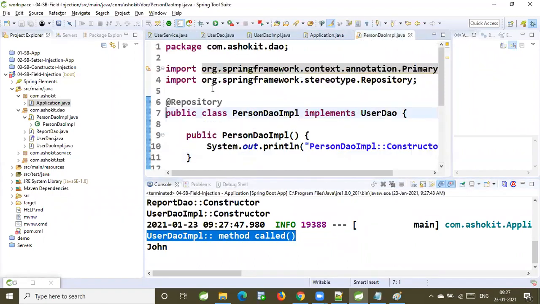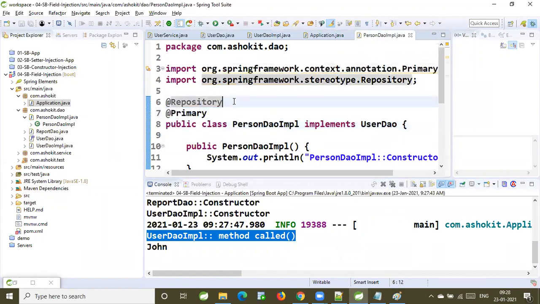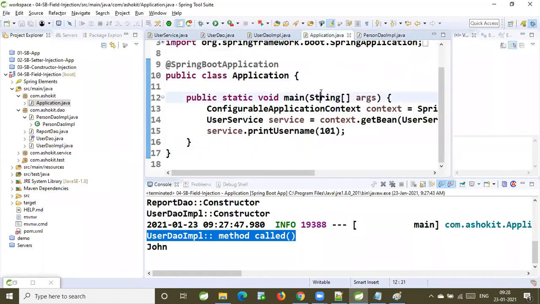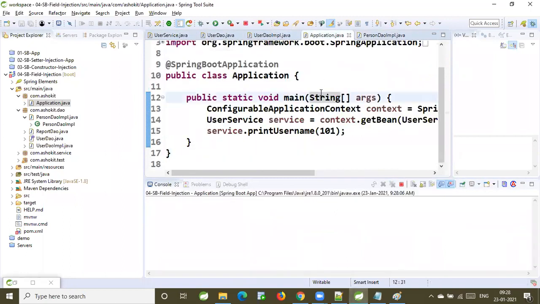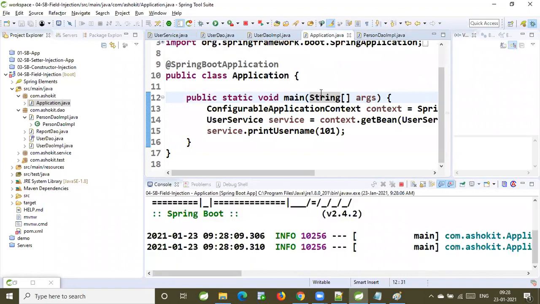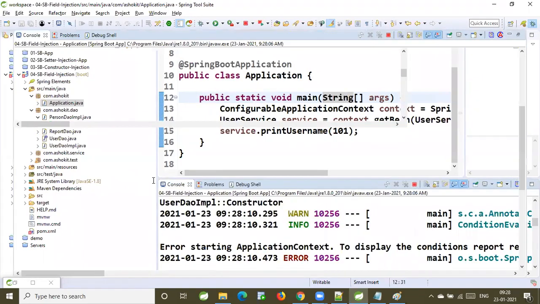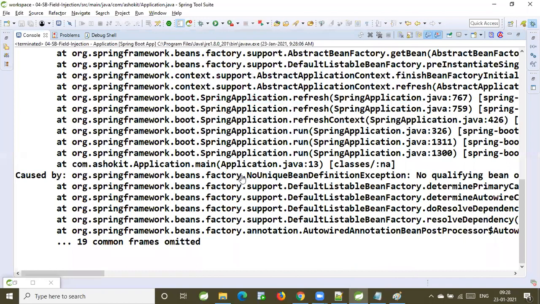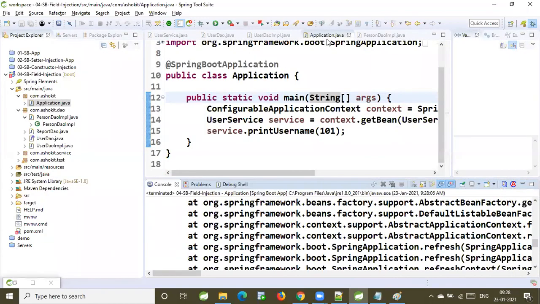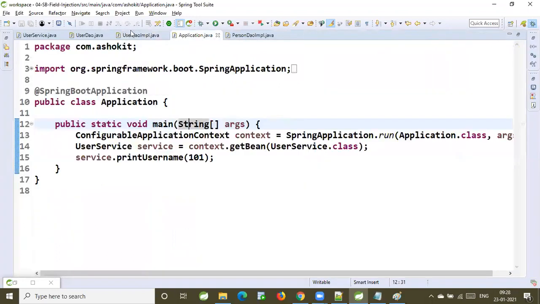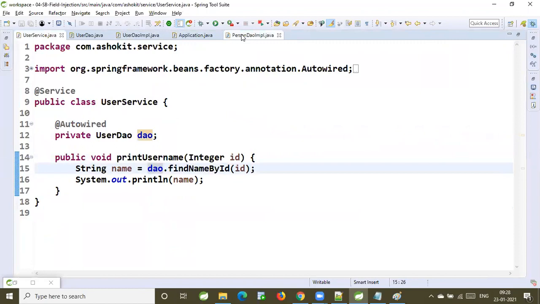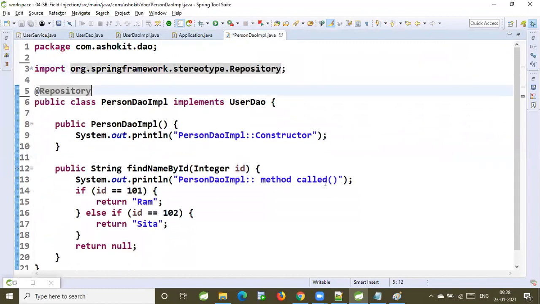Suppose I give @Primary for both beans, then again the ambiguity problem will be raised. Verify this. What happened? No unique definition, no qualifying bean is available for autowiring. So do you understand how to specify autowiring when one interface has multiple implementations? By using @Primary.